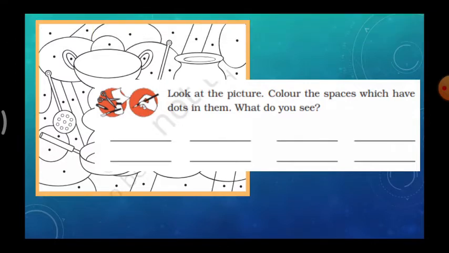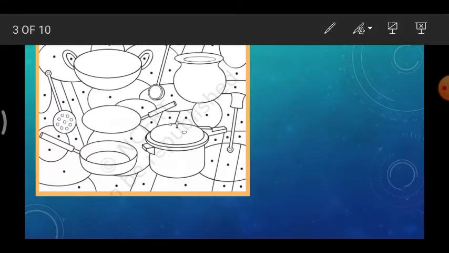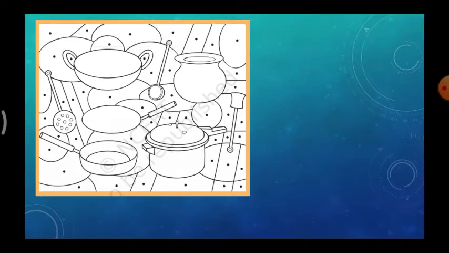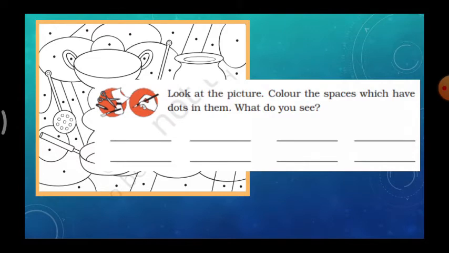So children, look at the picture here and draw the dotted spaces and see and write the names. Okay, what type of items can you see here? Write the names. This is your homework, children.